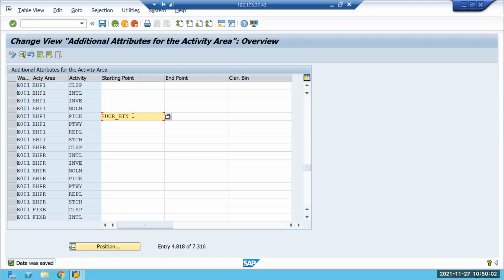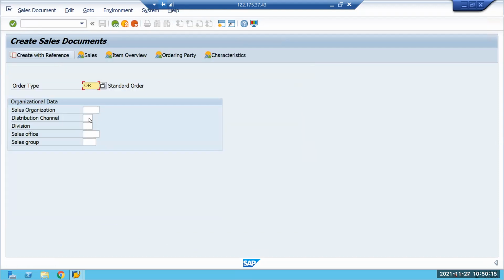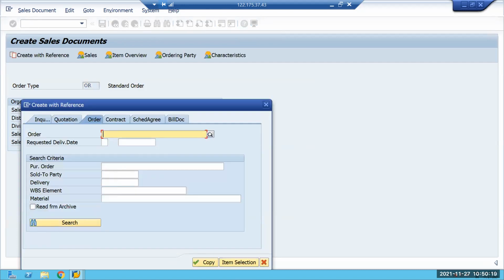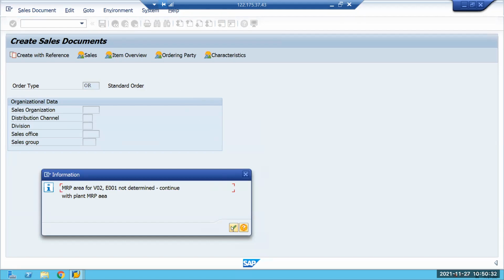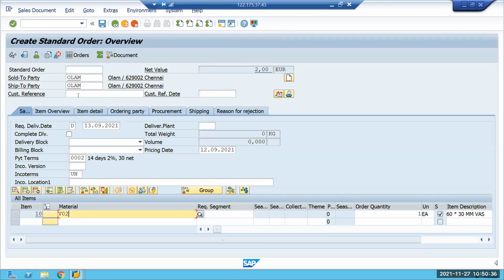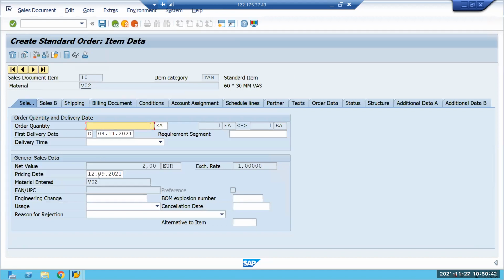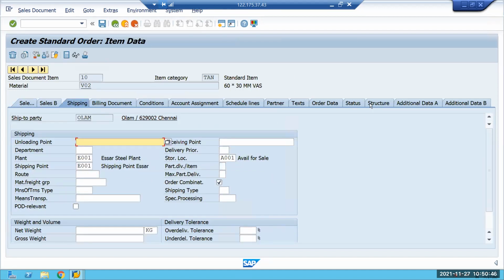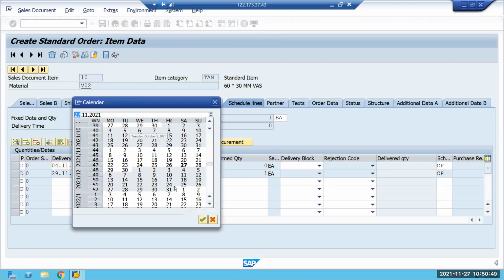It does not belong to the pack bin or something. Go ahead and create. The same product, I will create a scenario now. Okay, let me do it now.